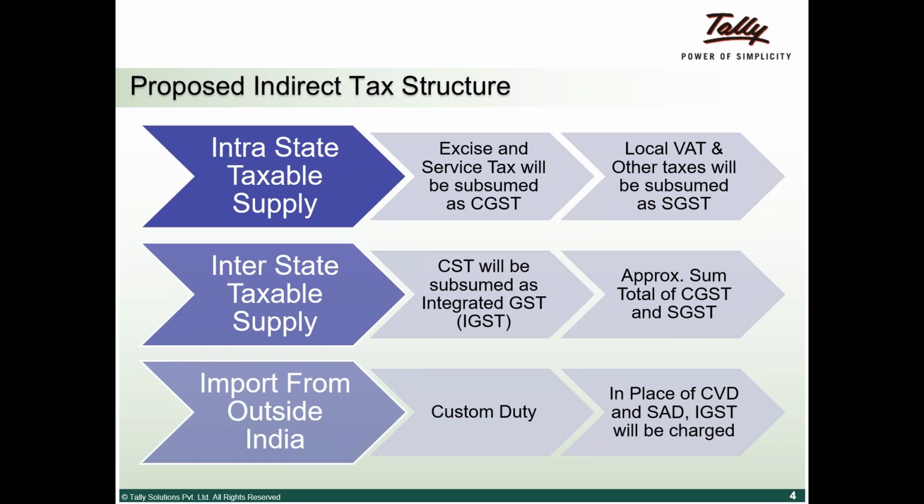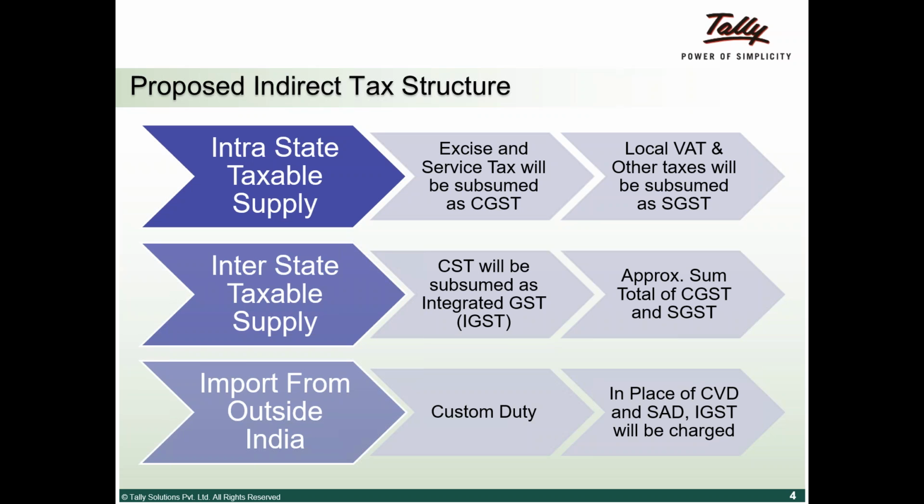So everything that we had in the regime of indirect taxes, which was VAT, excise duty, service tax, entertainment tax, and all these central and state levies, are going to be bucketed under three different buckets: CGST, central GST, SGST, state GST, and IGST, which is integrated GST.